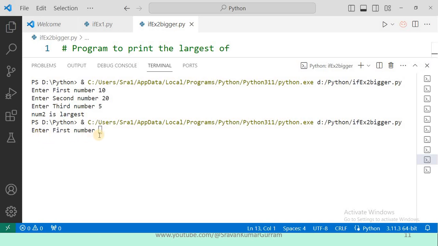So now see, enter first number. I'm going to enter 20 as the first number. Enter second number. I'm entering 60. Enter third number. Entering 87. Number 3 is largest. Okay.